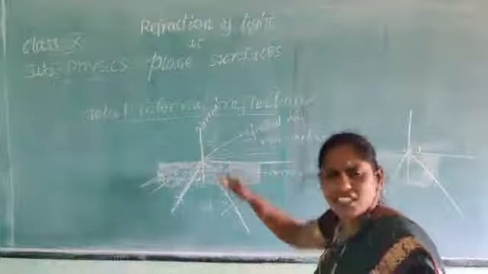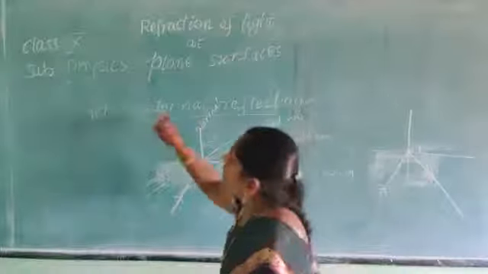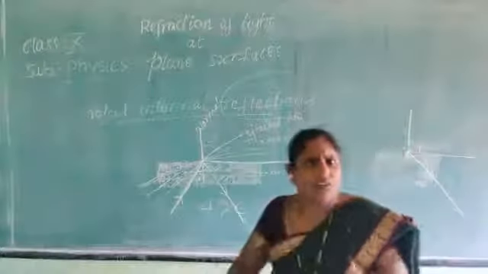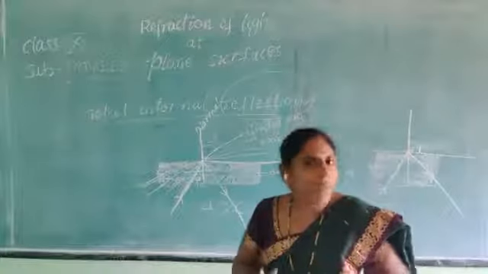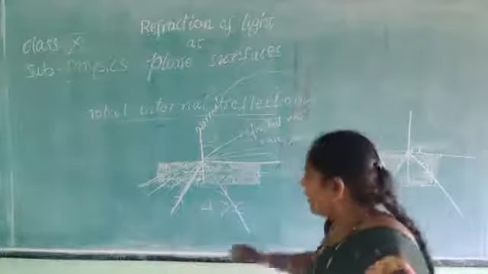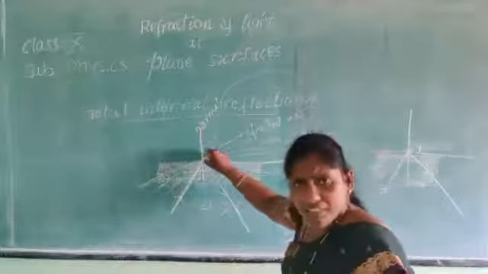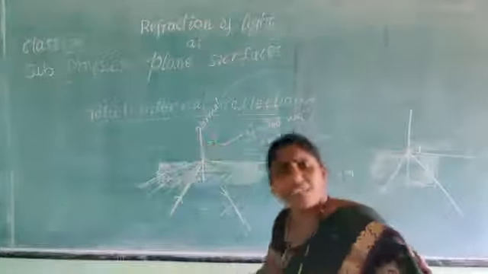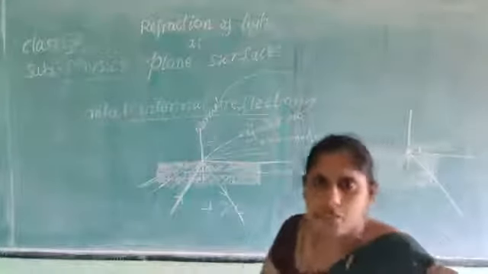This reflection, this phenomenon, is called total internal reflection. The name itself is reflection. The bouncing back of light is called reflection. What is reflection? The bouncing back of light is called reflection. In the same manner, when the angle of incidence is greater than the critical angle, the light ray never enters into the other medium, but it reflects back into the same medium. That phenomenon is called total internal reflection. Children, did you understand total internal reflection?